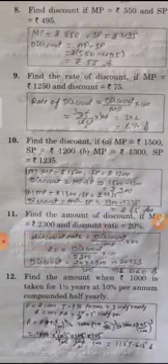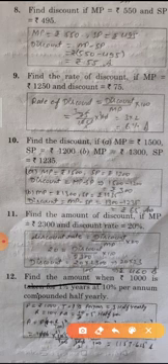So question number 12, the last question of this worksheet. Find the amount when rupees 1000 is taken for 1 and 1 upon 2 years at 10% per annum, compounded half yearly. So students, principal is 1000, time is equal to 1.5 years, so 3 half years. Here it is compounded half yearly. Rate is equal to 10% per annum, so for half yearly it is 5%.